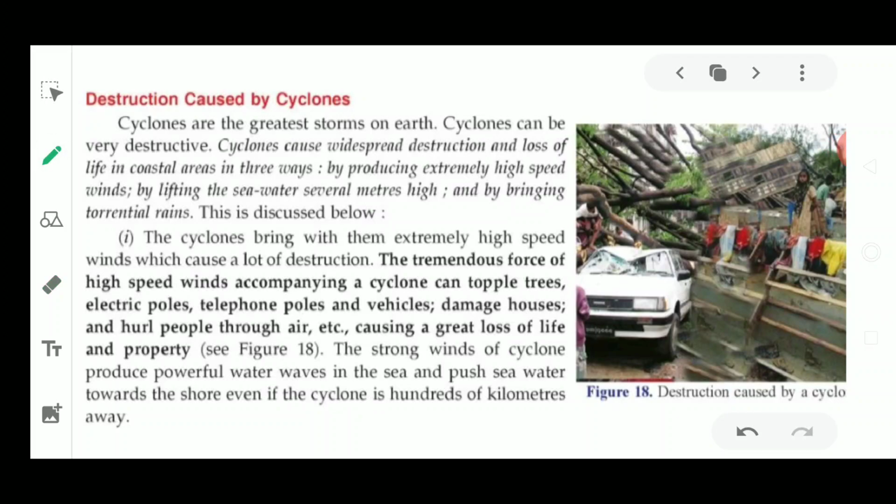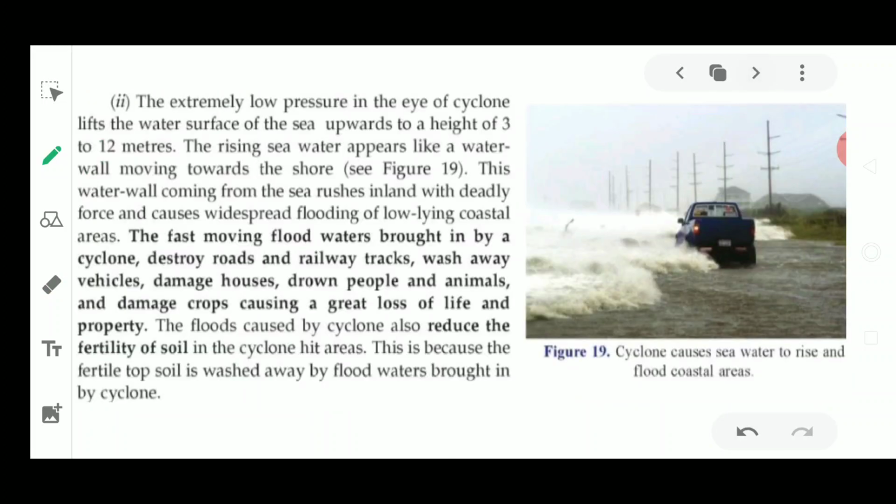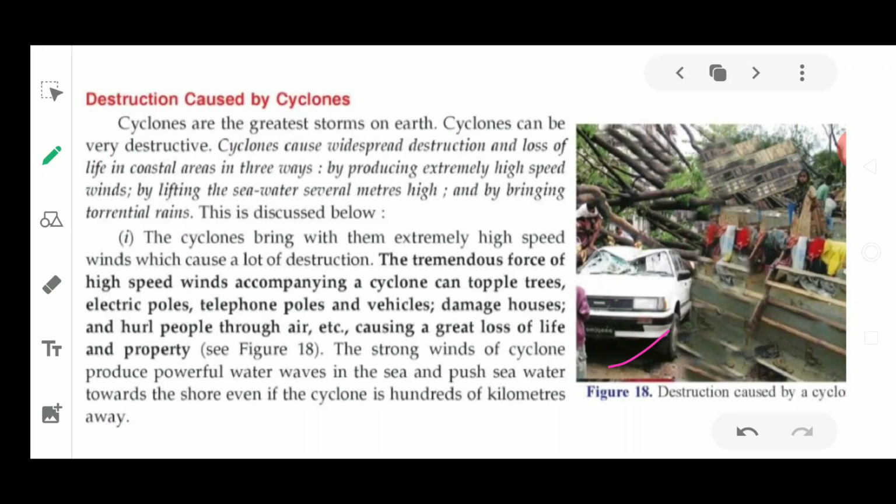So cyclones are the greatest storms on the earth. Cyclones can be very destructive, as you could see in the pictures. I will show you more pictures in the further slides. It is going to cause very much destruction to life and property.